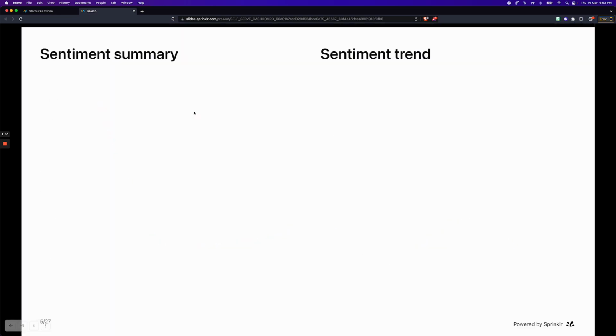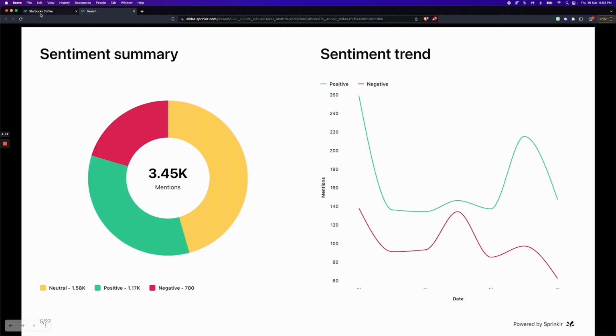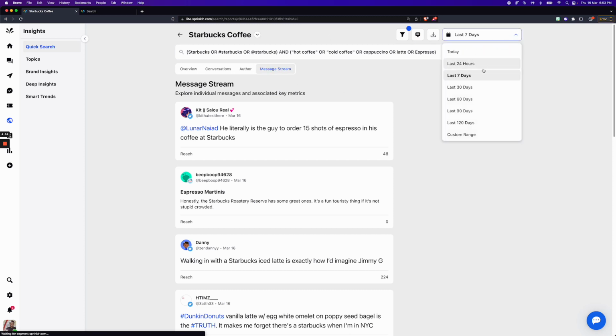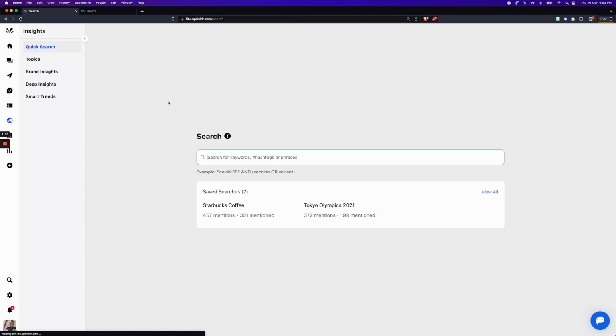So this is how the presentation looks like. And this presentation is dynamic, which means that it would keep getting updated over time without you having to do anything. You can also download this presentation as a PDF, and you can change the date range to switch between different time periods that you want to look at. This covers the quick search functionality.